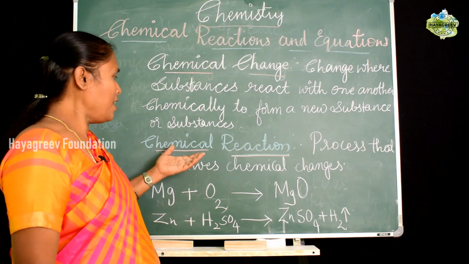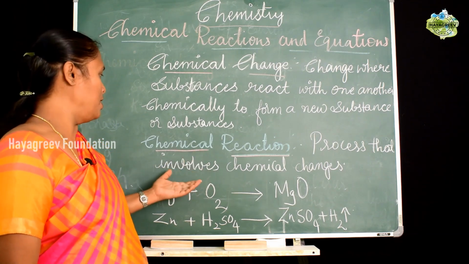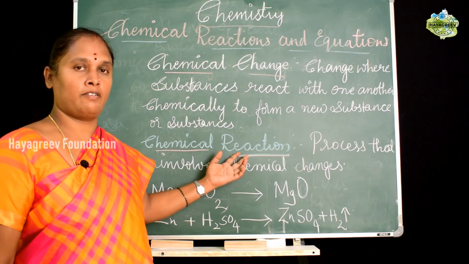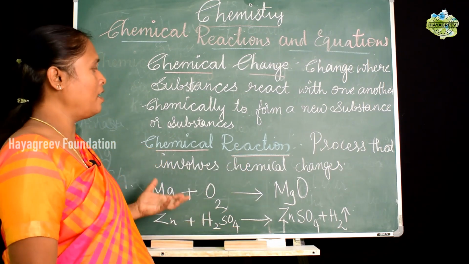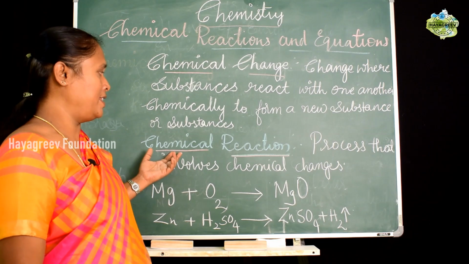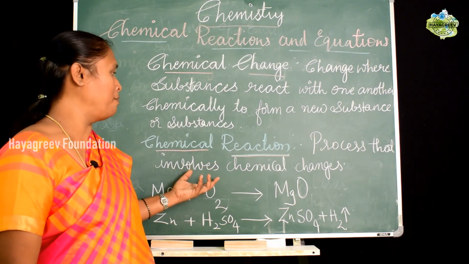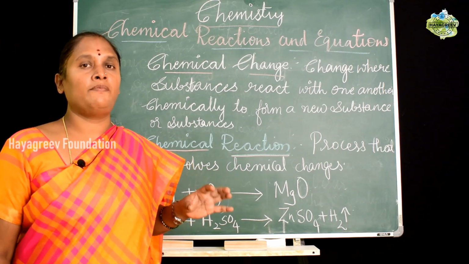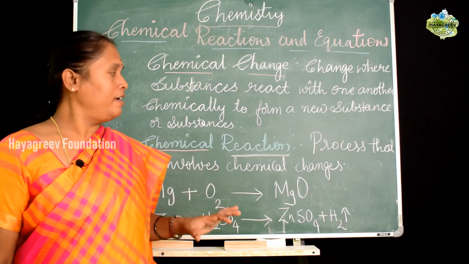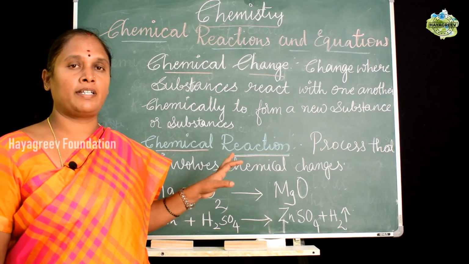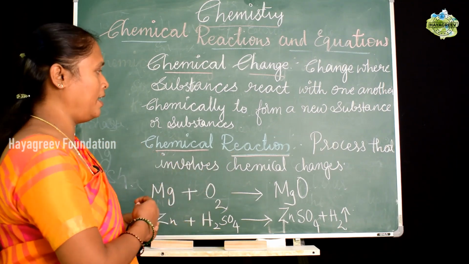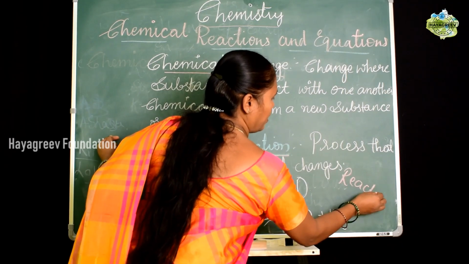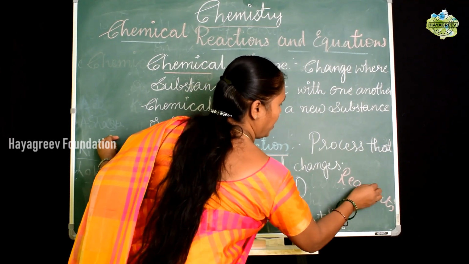Okay, so the process which involves a chemical change, you term it as a chemical reaction. There are various chemical reactions which you can take as examples. Whenever you study a chemical reaction, it is understood that there are certain substances which are taking part in it. Those substances which take part in a chemical reaction are termed as reactants. What are they termed as? They are termed as the reactants.